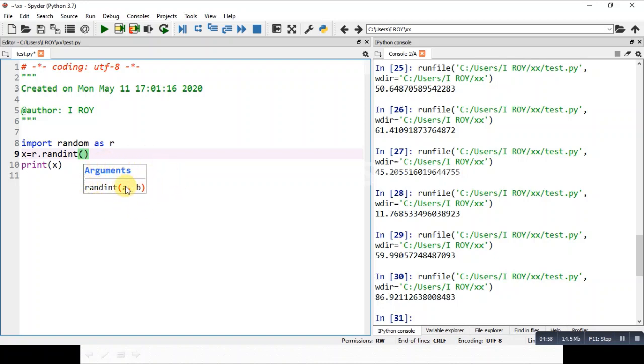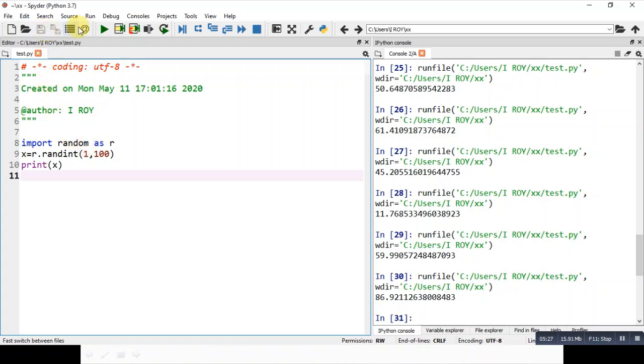A is the minimum of the range and B is the maximum. So if I write a statement here 1, 100, then any number between 1 to 100, without fraction since it is int, will be stored in X. Keep in mind 1 and 100, both the numbers are included here.